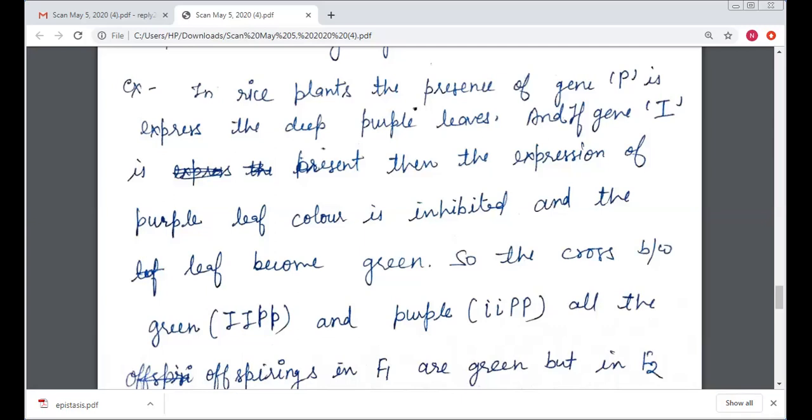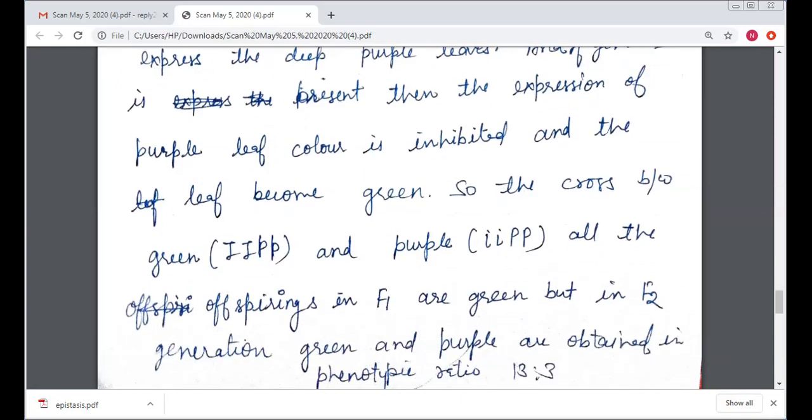So all the offspring in F1 are green. I repeat again, when the cross is between green, capital I, small p, and purple, small i, capital P, capital P expresses the purple, but when they interact together, the capital I inhibits the expression of capital P. So in the F1 generation, all the offspring are green.